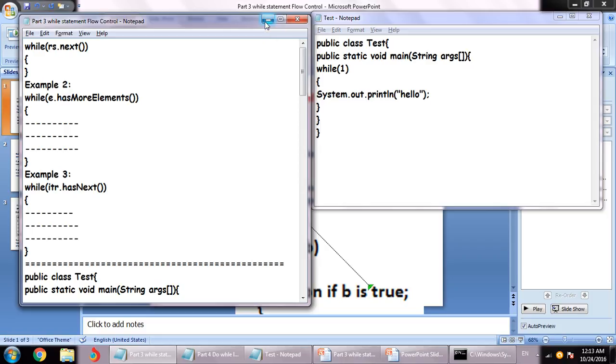When we are definite about the number of loopings, then we should go for the for loop. We will discuss the for loop and the enhanced for loop in the next video sessions. In this session we will be discussing the while statement, and afterwards we will discuss the do while statements. We will also have points related to while and do while comparison. There are only one or two points related to while and do while comparisons. The rest of the things are similar for both. So we will be running programs for the while loop, and we will leave the exercise for the do while loop.